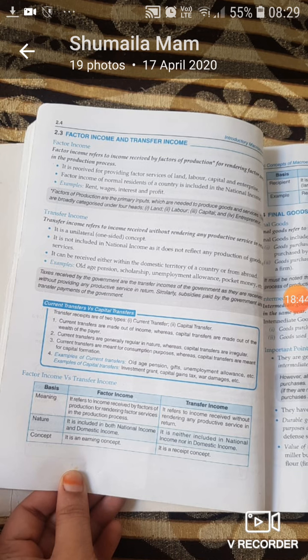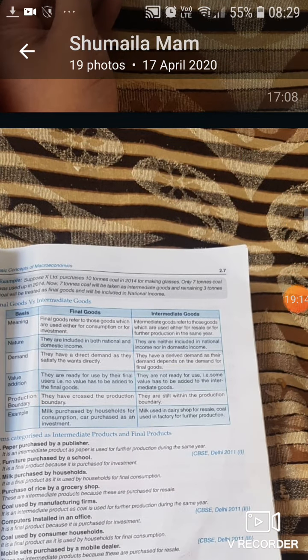Transfer income is received without providing any productive services in return. Factor income is included in both national income and domestic income. Transfer income is not included in the calculation of national income or domestic income. This is an earning concept and this is a receipt concept.